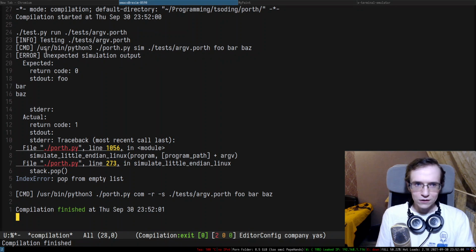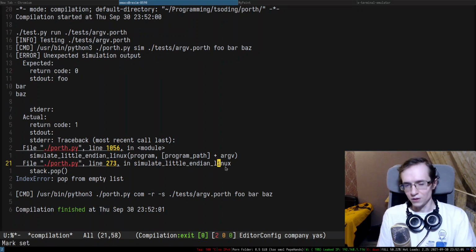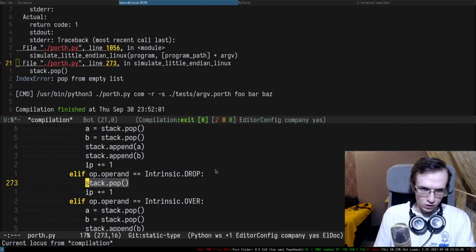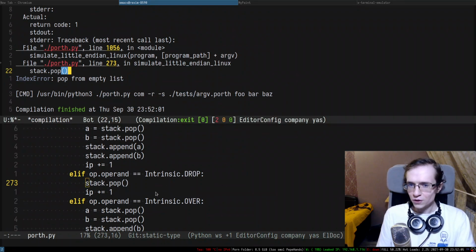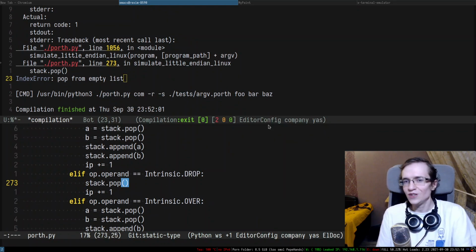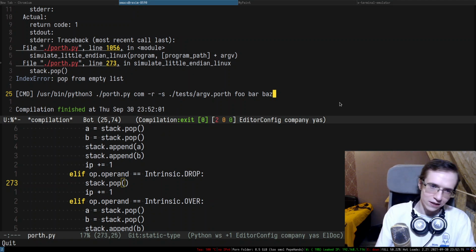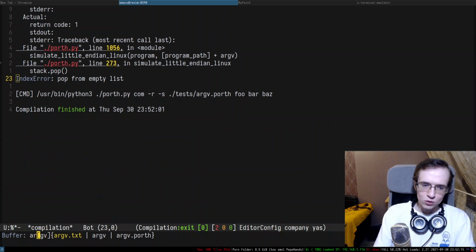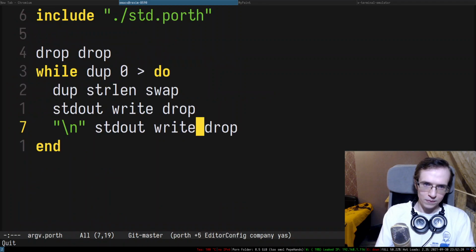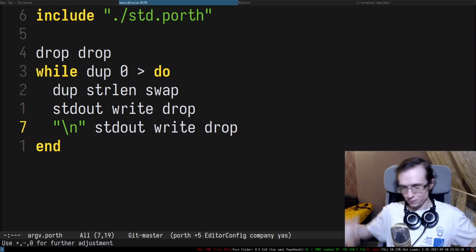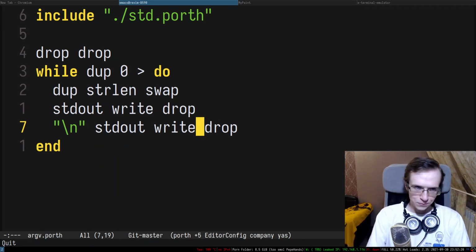As you can see, in the simulation, it failed pretty miserably, right? If we go here, it was trying to drop something from the stack, but there's nothing on the stack anymore, literally. So we have to re-implement the argv example completely, right? So how are we going to be implementing that?